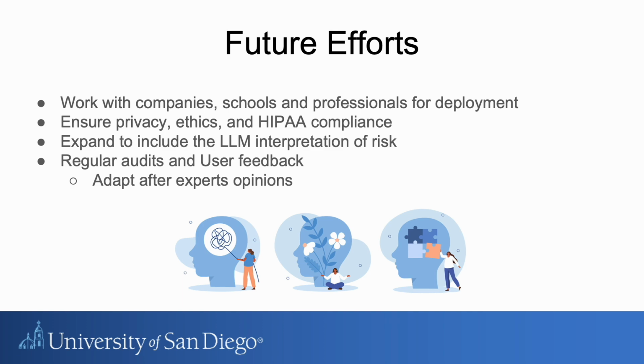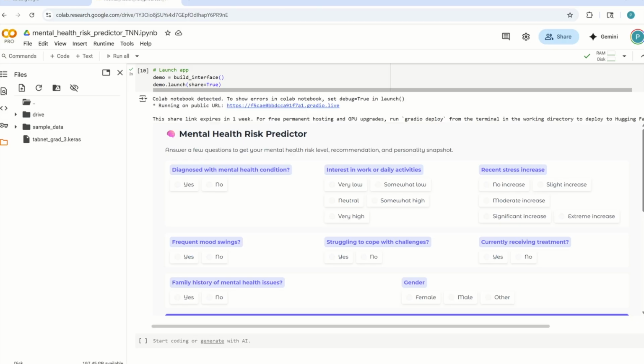Now moving on to the live demo. This is our final Gradio-based user interface connected directly to our best performing model, the tabular neural network. This UI simulates how a healthcare provider might interact with the screening tool to assess mental health risk based on user input. Each of these drop-downs and radio buttons represents one of the self-reported features such as occupation, stress levels, mental health history, and social support, exactly matching the features used during training. This ensures schema consistency within the model.